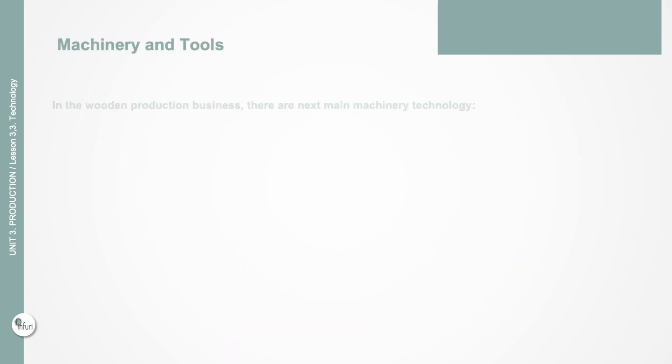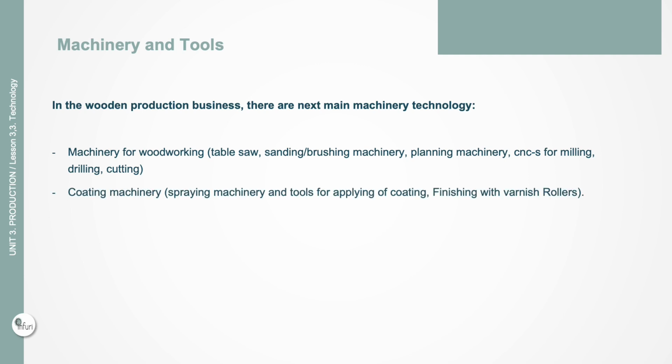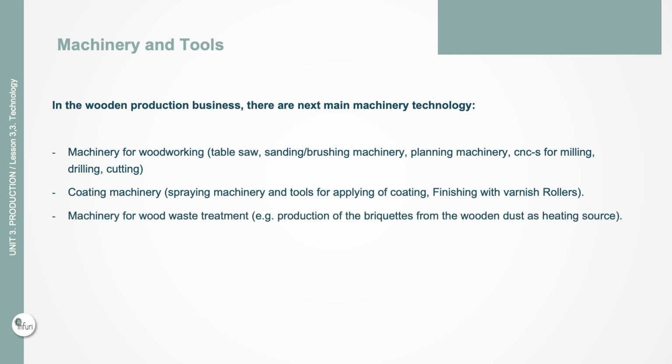Machinery and tools. In the wooden production business, the main machinery technology includes machinery for woodworking, table saw, sanding and brushing machinery, planing machinery, CNCs for milling, drilling, cutting, coating machinery, spraying machinery and tools for applying the coating, finishing with varnish rollers. Machinery for wood waste treatment, for example production of briquettes from the wooden dust as a heating source. Machinery for material recycling and reusing of wooden materials.